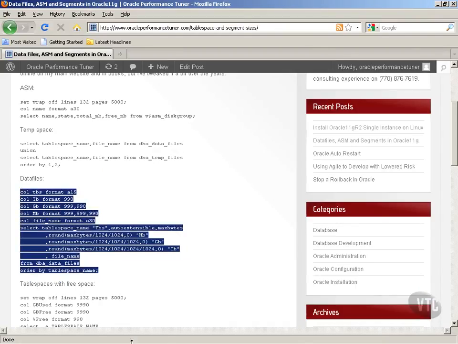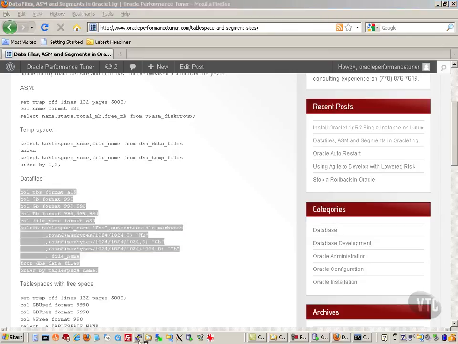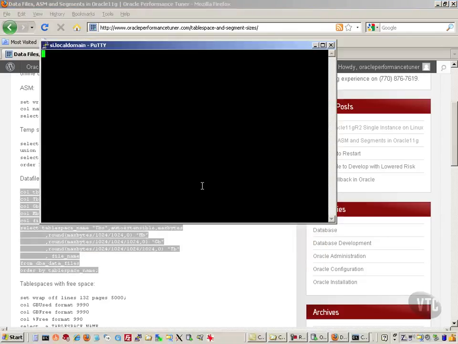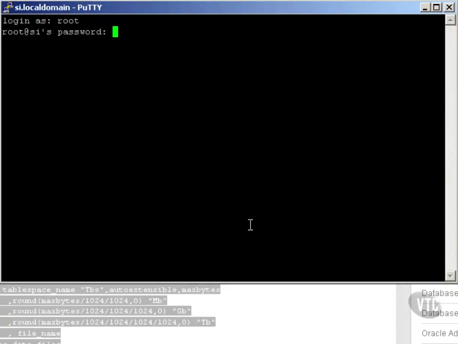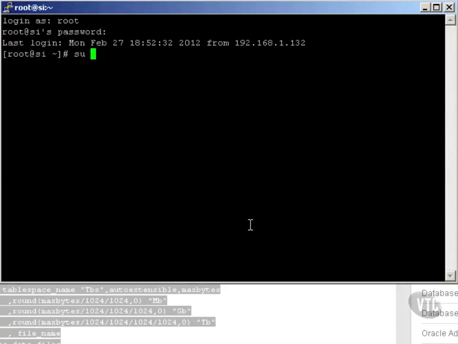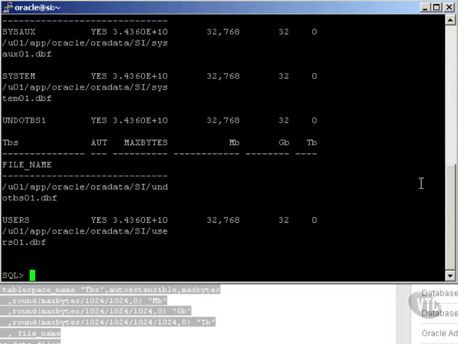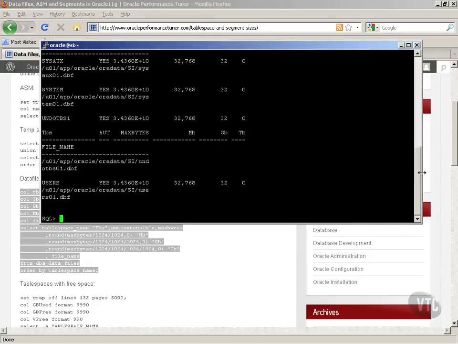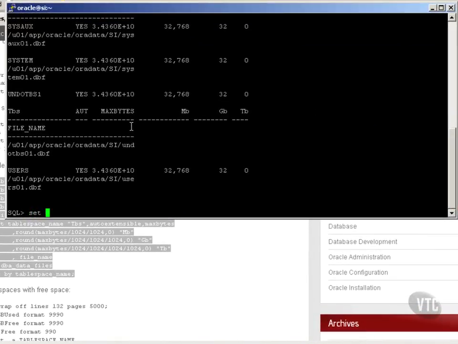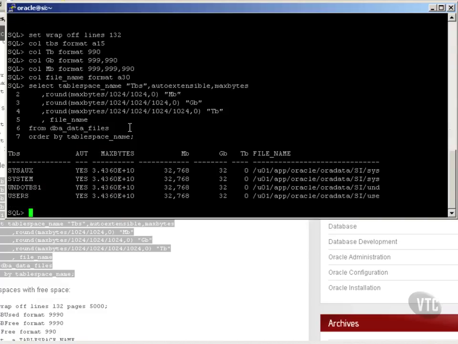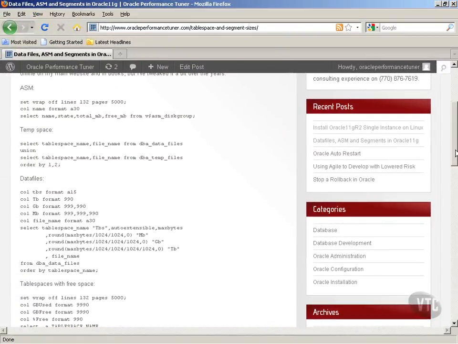SQL*Plus. So let's run PuTTY and connect to my Linux server. I've got to go through root, then SQL*Plus. Let's just log in as sysdba because it's simple. I'm going to right click to paste, and obviously the line size has wrapped it around. I'd have to set wrap off, and let's say linesize 132, and then we get something sensible. Just a different way of doing it, a different tool.